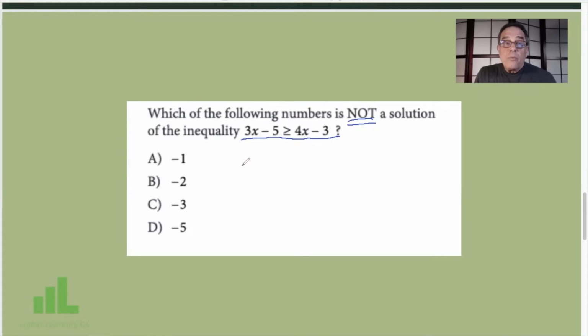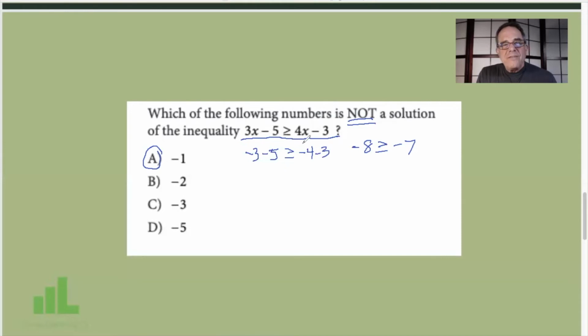Let's start at the top with -1. 3 times -1, let's see, -3, minus 5, well, that would be -8, is greater than or equal to 4 times -1, -4, minus 3. Wait a minute. -8 is greater than or equal to -7? No, -8 is less than -7. Guess what? We found the one that doesn't work. A is the winner because it is not a solution of the inequality.